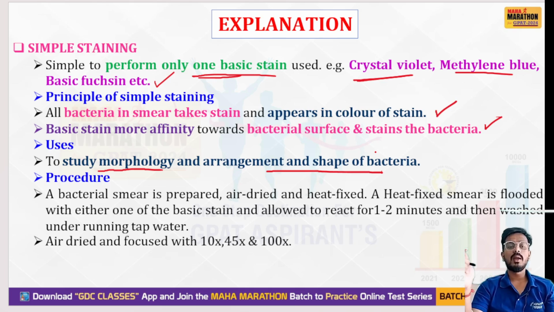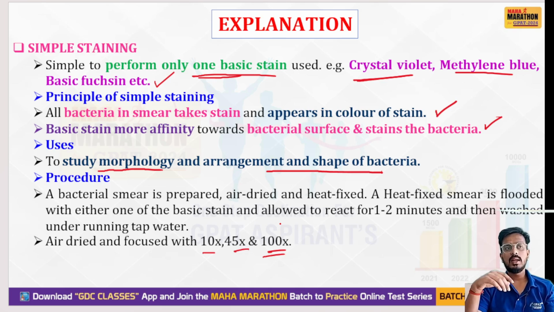What is the basic shape of a bacterium? Then the procedure: a bacterial smear is prepared, air dried and heat fixed. This heat-fixed smear is flooded with one of the basic stains and allowed to react for 1 to 2 minutes, then washed under running tap water. Now it is air dried and focused with 10x, 45x and 100x. So simple staining is performed for three major pieces of information: the study of morphology of the bacteria, the pattern of arrangement of bacteria, and the shape of the bacteria. In the procedure, first you have to prepare the bacterial smear.